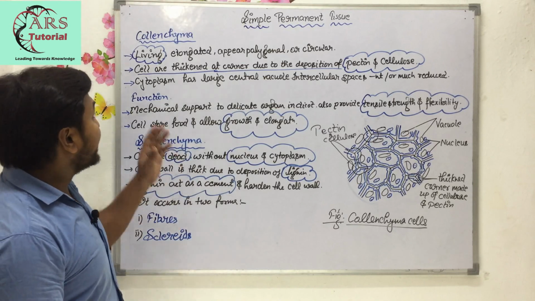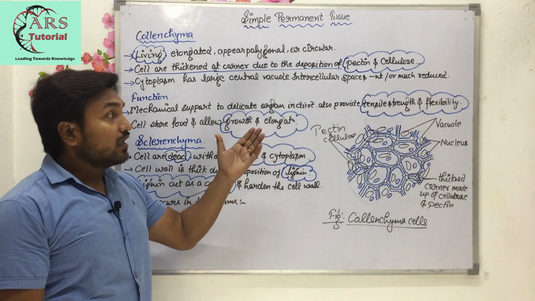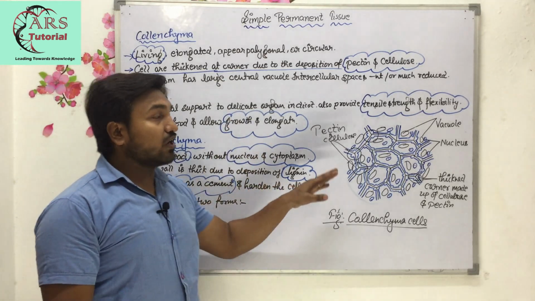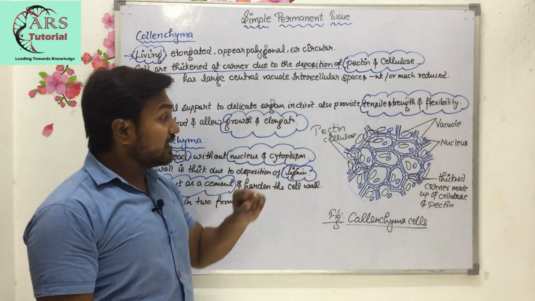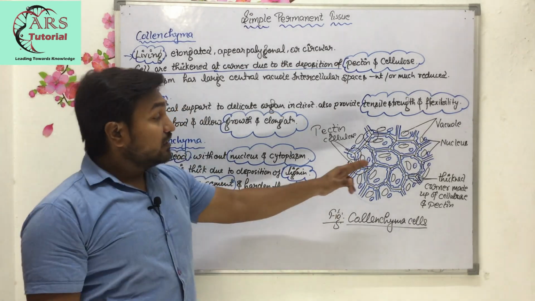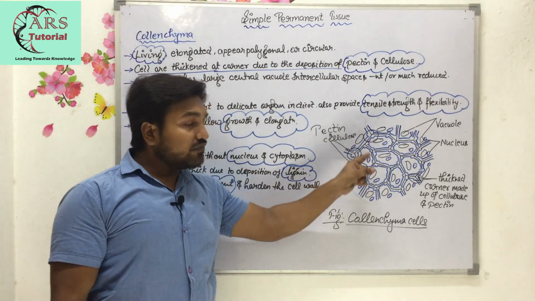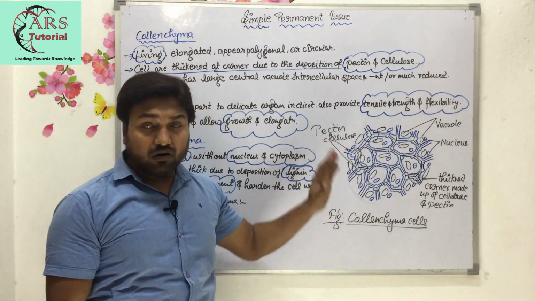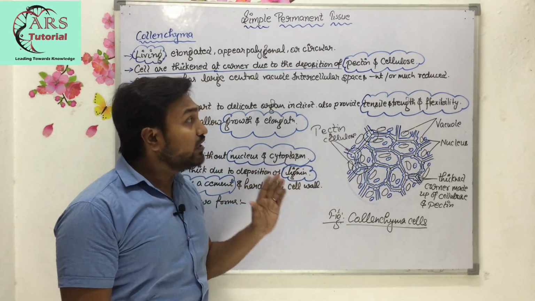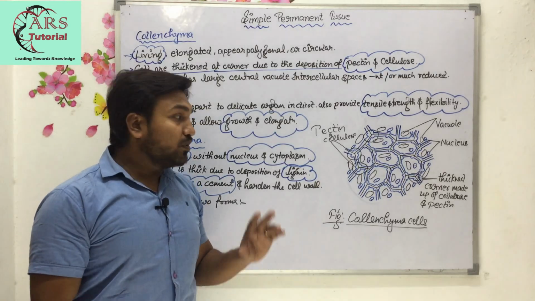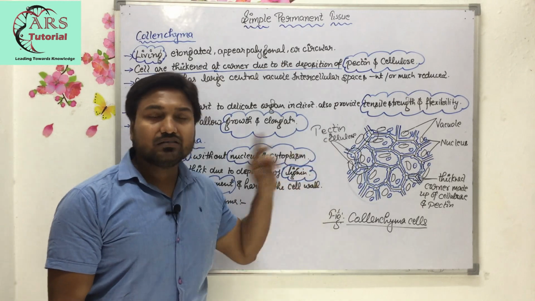Okay. Now the next point is: cytoplasm has large central vacuoles, and intercellular spaces are absent, or if present they are much reduced. Here in the diagram you can see that the cell has a large central vacuole. The black area which I have circled is the vacuole. And you can see that no intercellular spaces are present, because the corner is thickened due to the deposition of pectin and cellulose.